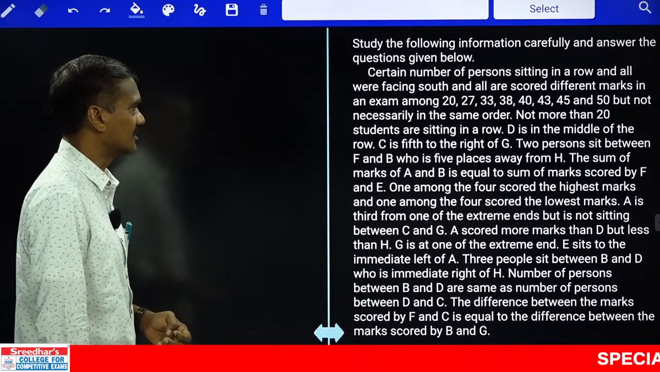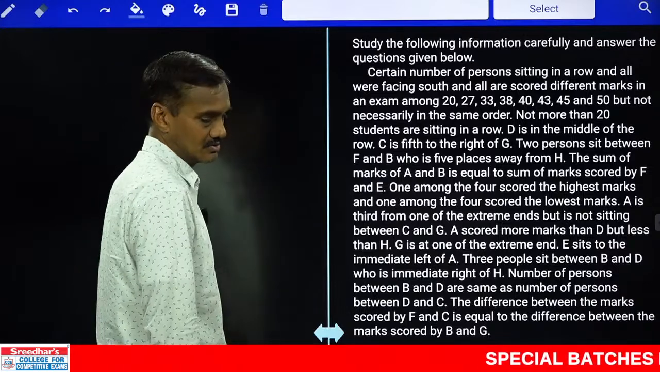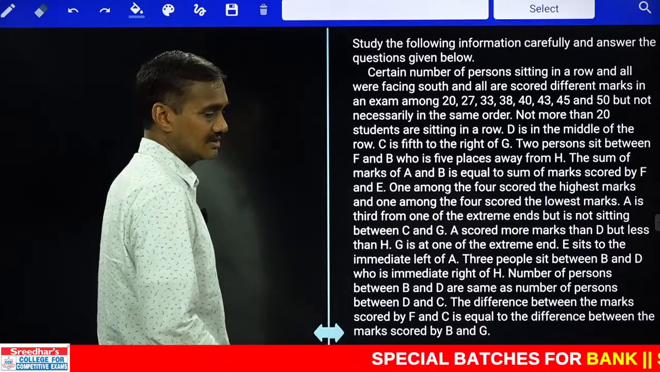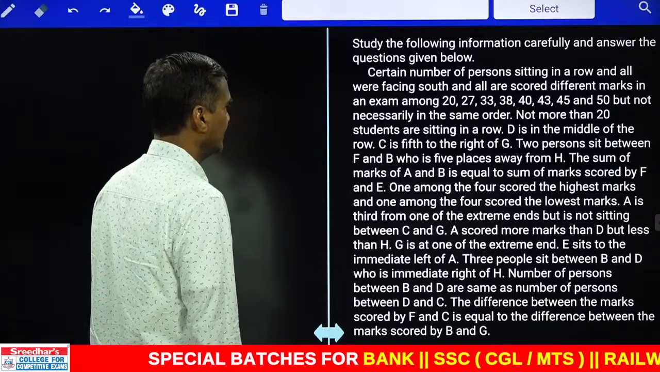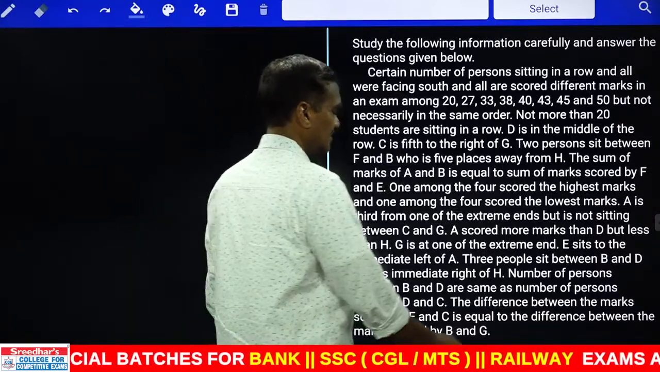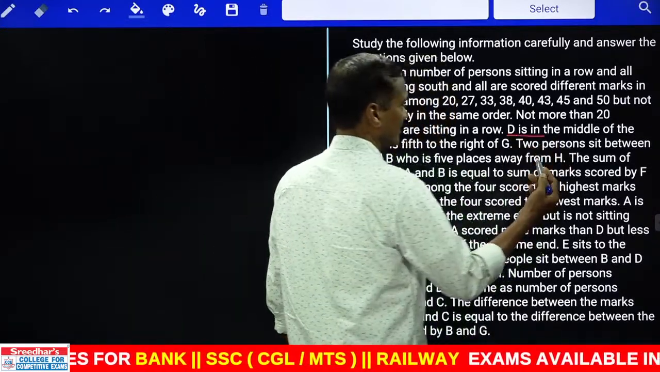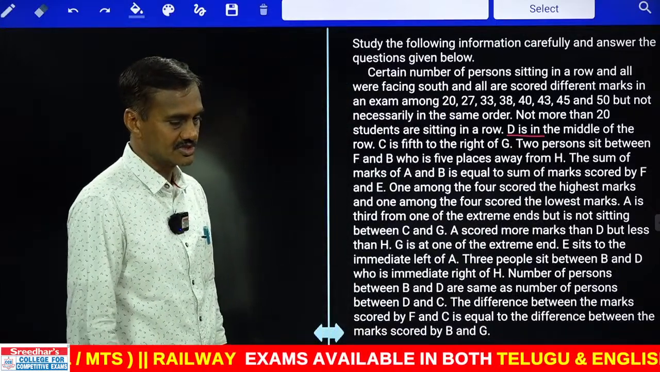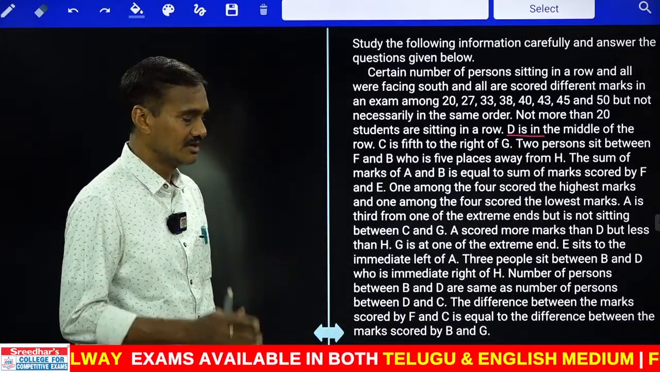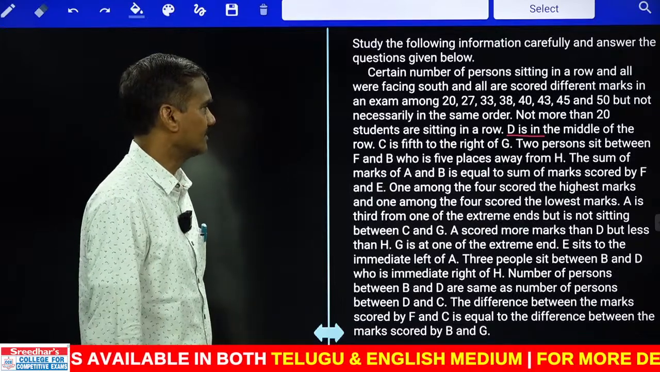But not necessarily. Not more than 20 students are sitting in the row. That means lesser than or equal to 20. And D is in the middle of the row. As D is in the middle of the row, that means we cannot have an even number. The total number of persons must be an odd number which is lesser than 20.